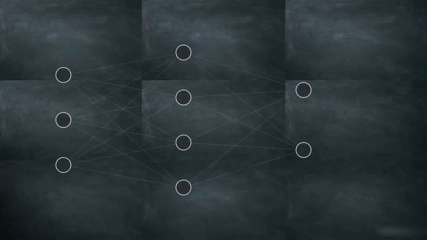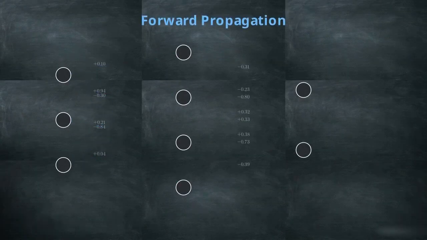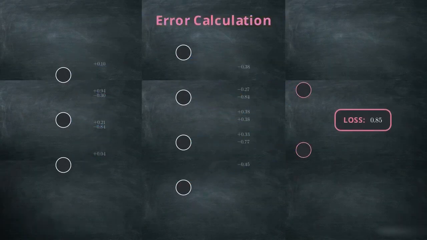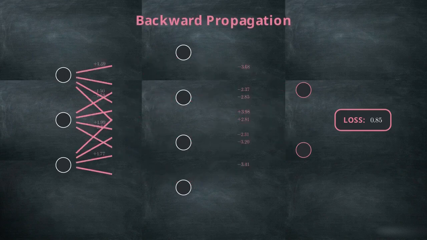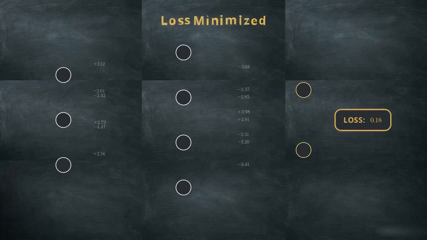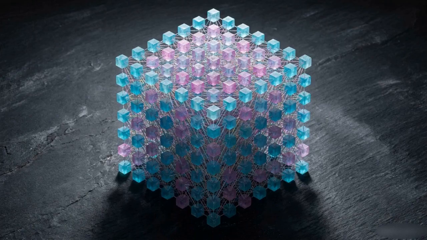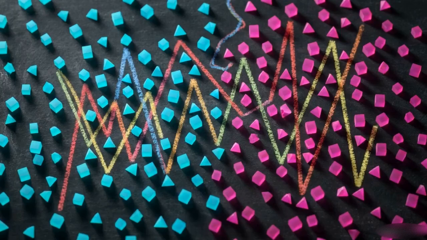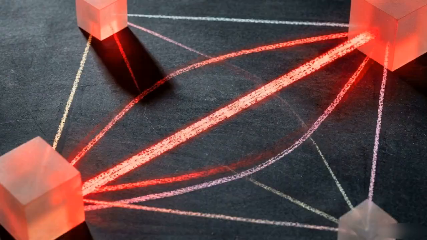The network learns by iteratively passing data through these layers. Through forward and backward propagation, it calculates its error and makes microscopic adjustments to thousands or even millions of interconnecting weights to minimize the loss function. This deep architecture provides immense representational power. With enough nodes and precisely tuned weights, the network possesses the mathematical capacity to map almost any complex pattern presented to it. However, this high degree of freedom introduces a specific vulnerability.